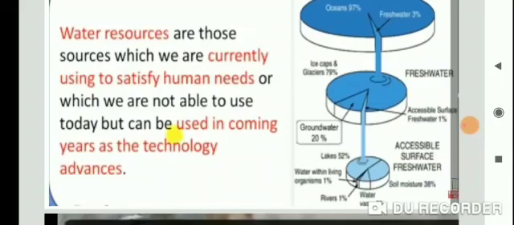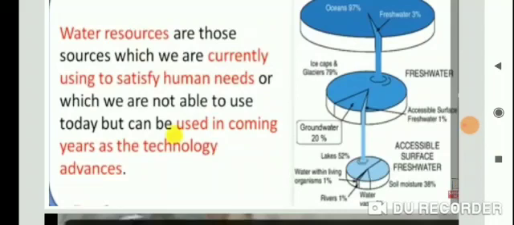Now see the example for processing. Fresh water is 3%, oceans 97%, ice cap and glacier 79%, groundwater 20%, lake 52%, water in living organisms 1%, rivers 1%, water vapor 8%.